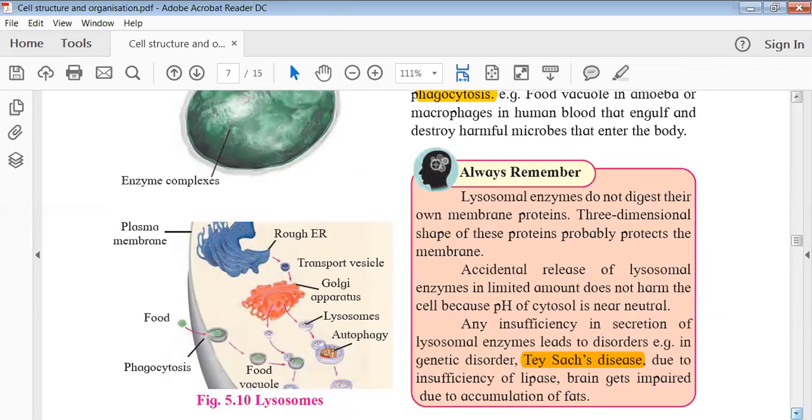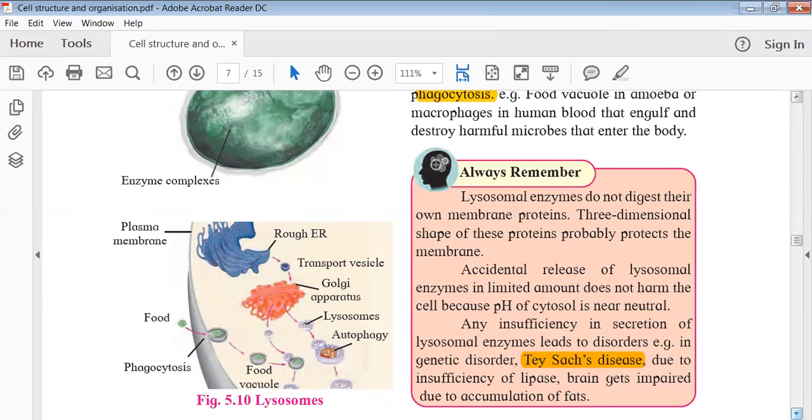So obviously, as I mentioned, lysosomes have these enzymes, which are mainly lipases, amylase and protease. We all know the cell membranes are mainly composed of proteins and lipids. Then if these enzymes are inside the lysosomes, why are they not degrading the lysosomes themselves? It's a valid question, because if they are present inside, obviously they should degrade the lysosome also, because even the lysosome is composed of proteins, lipids and some kind of sugars.